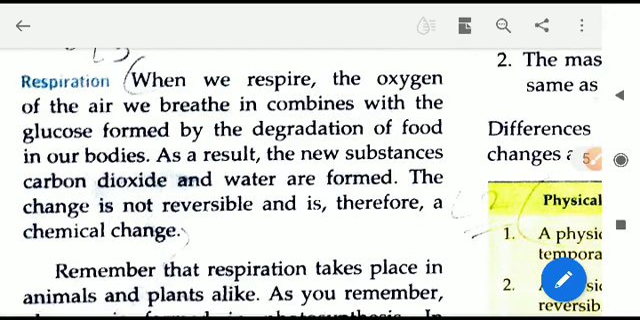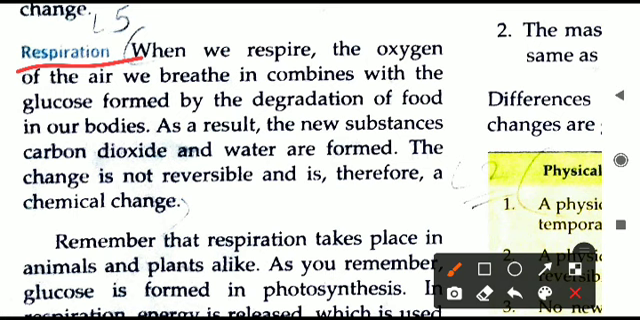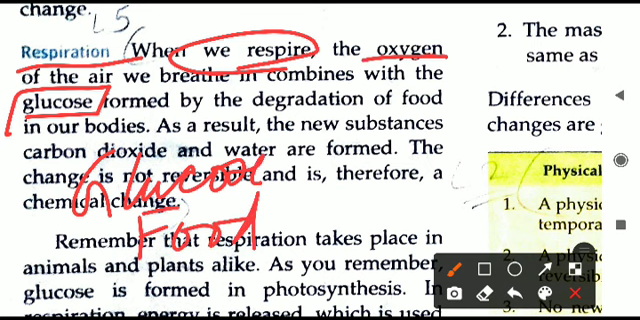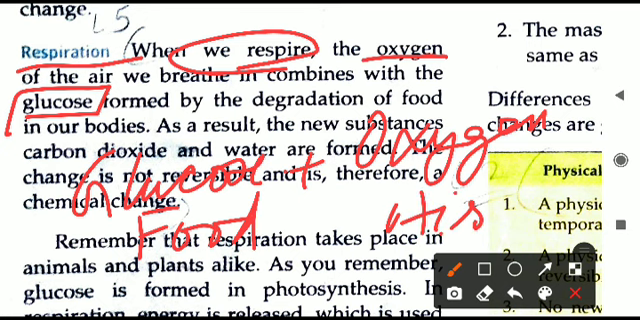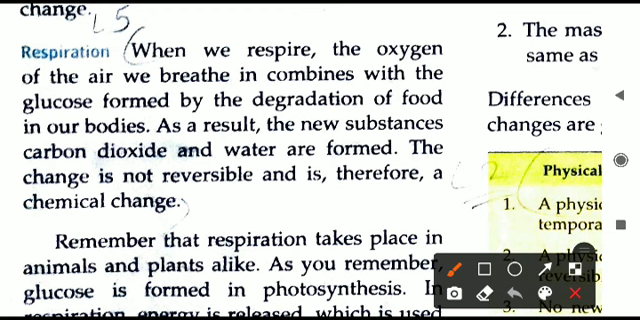Let us now continue to the next example that is given for the chemical changes. It is respiration. So when we are respiring, what is happening at that time? In the respiration process, glucose, that is the food that is present in our body, combines with the oxygen. Let me write here, glucose, that is food only, combines with oxygen, that is coming from the air that we are breathing.